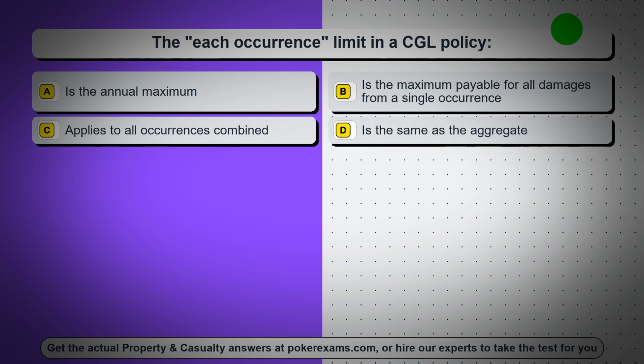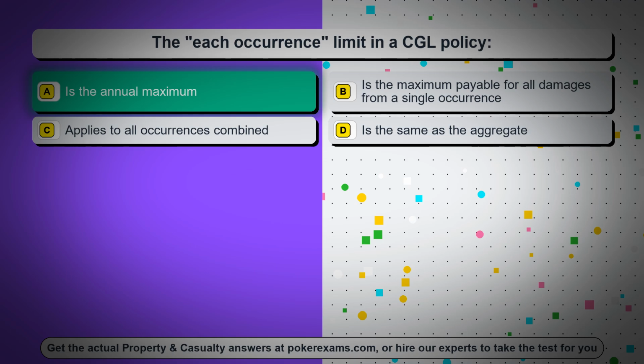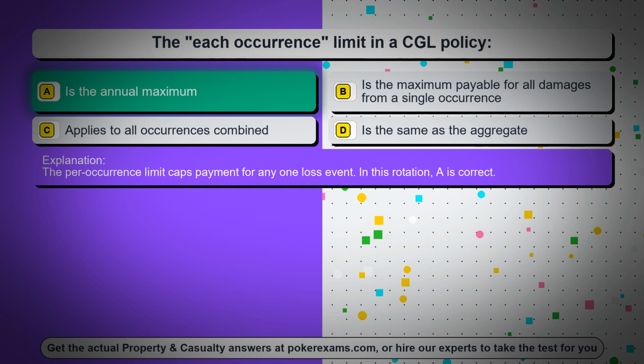Question 51. The each occurrence limit in a CGL policy, Option A, is the annual maximum. Option B, is the maximum payable for all damages from a single occurrence. Option C, applies to all occurrences combined. Option D, is the same as the aggregate. The correct answer is option A, is the annual maximum. The per occurrence limit caps payment for any one loss event. In this rotation, A is correct.